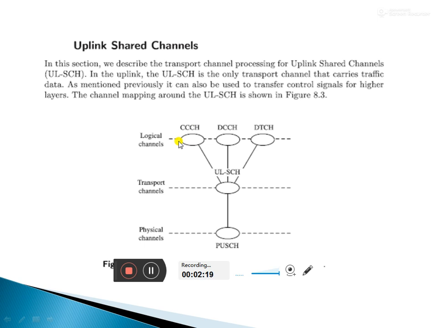Whatever information is common will be shared by the DCCH, the dedicated control channel. Dedicated means fully working on that channel.